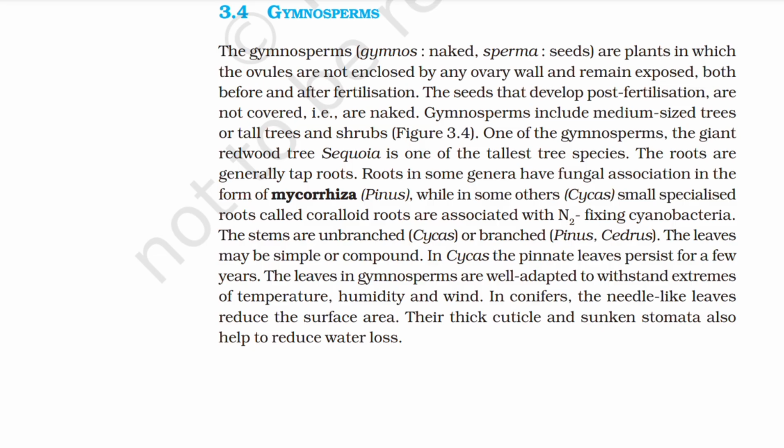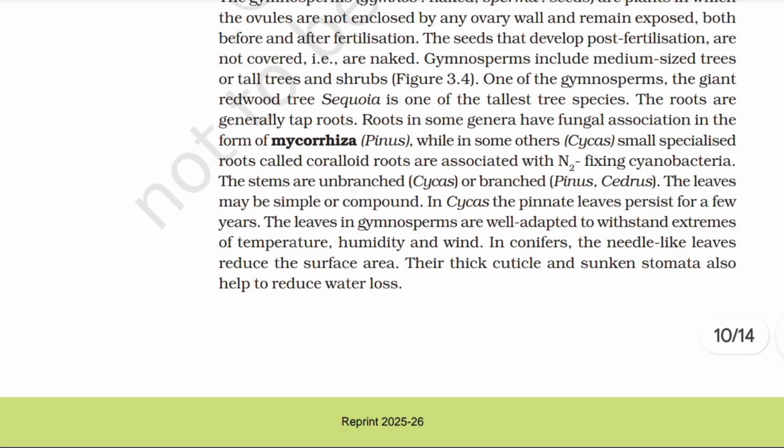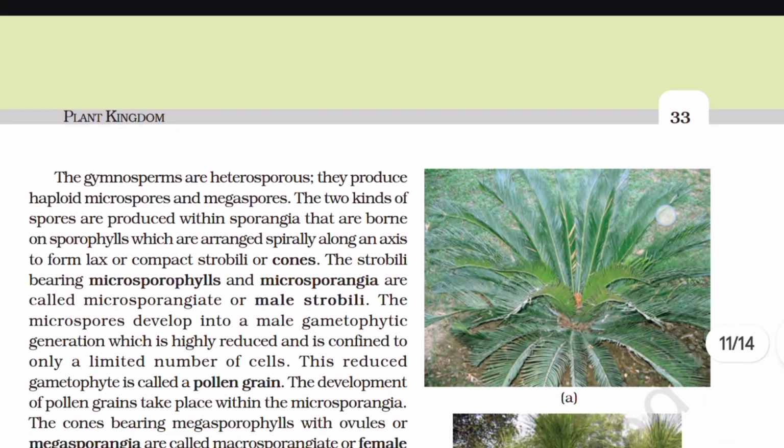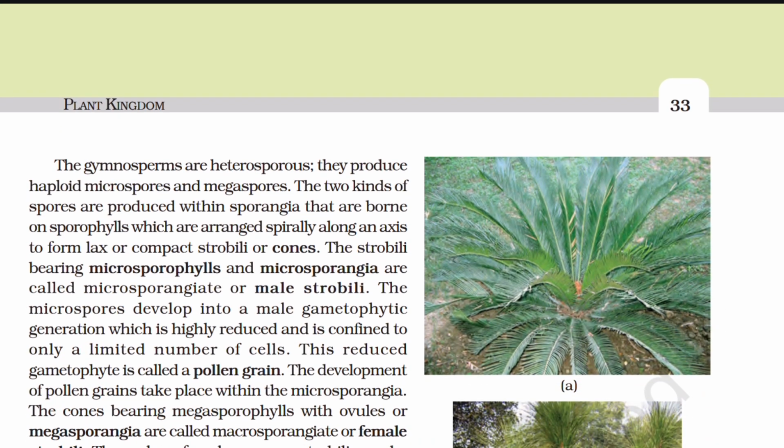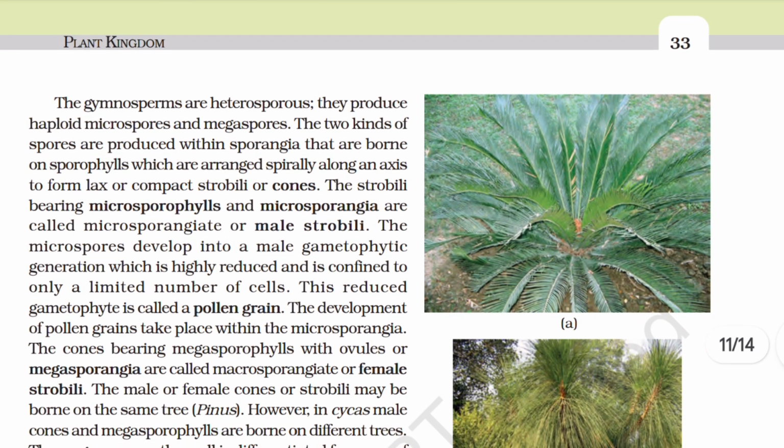The leaves in gymnosperms are well adapted to withstand extremes of temperature, humidity, and wind. In conifers, the needle-like leaves reduce the surface area. The thick cuticle and sunken stomata also help to reduce water loss. The gymnosperms are heterosporous. They produce haploid microspores and megaspores.